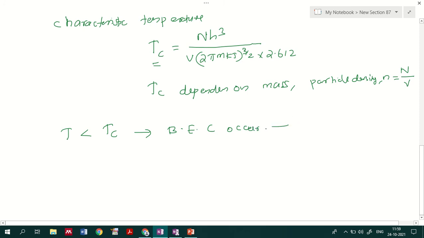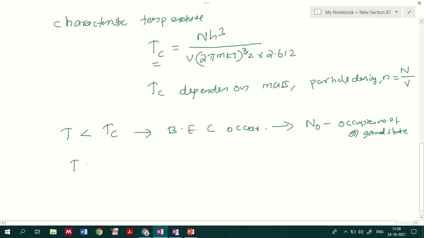The number of particles at the ground state level will be larger, so most of the particles will occupy the ground state. So most of the particles will be at the ground state below the characteristic temperature.